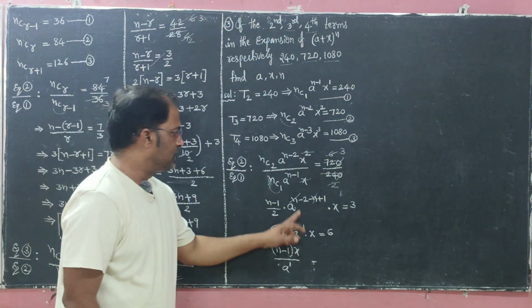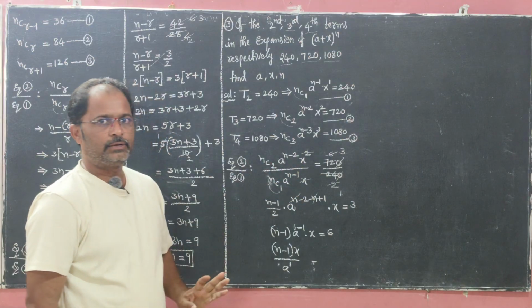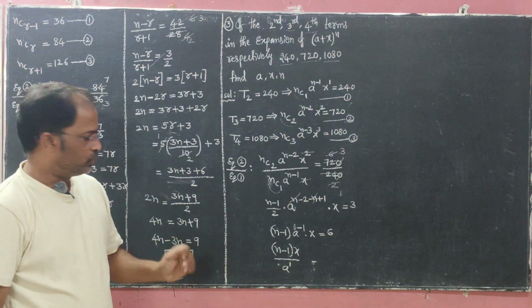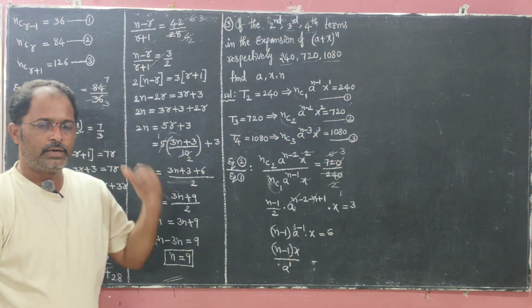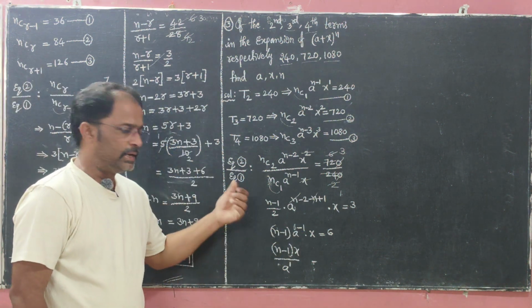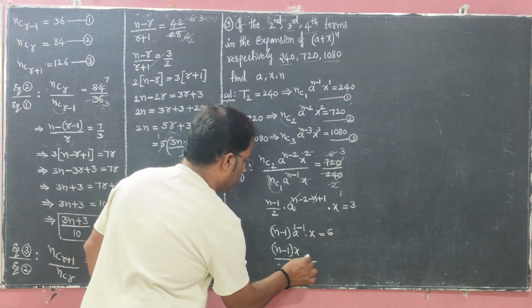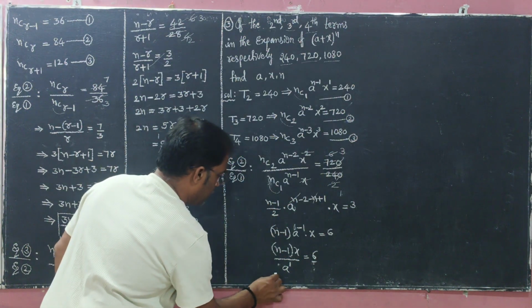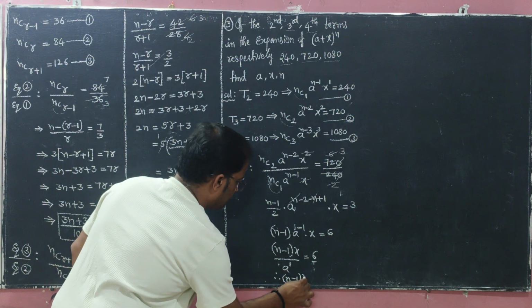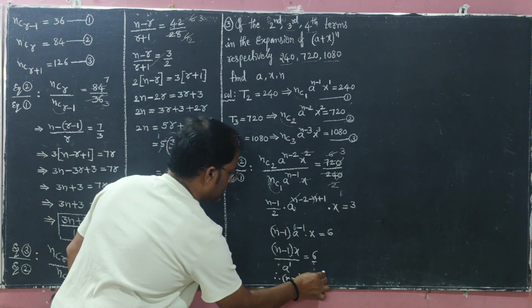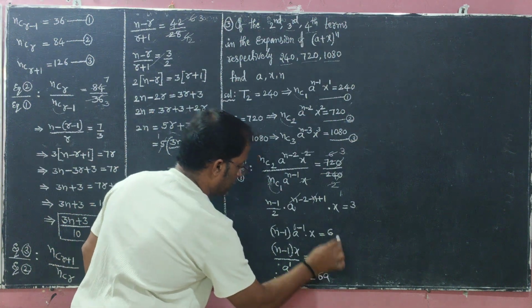Okay, when numerator goes to denominator, or denominator to numerator, the power's sign changes. So minus 1 becomes plus 1, a power 1 equals 6. Therefore n-1 into x equals 6, and divide becomes multiply: 6a.